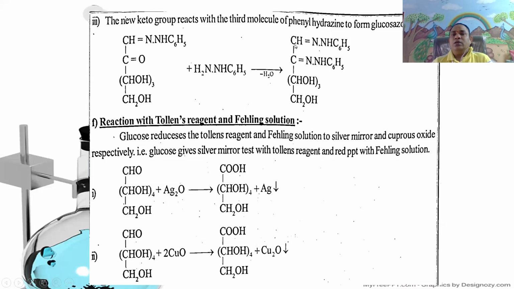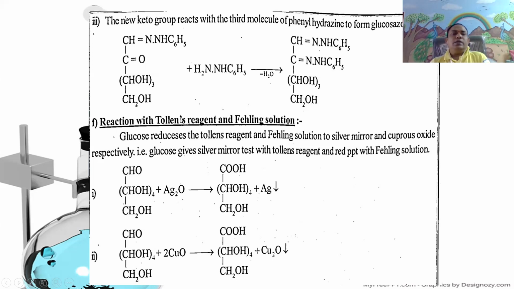That is CH=N-NH-C6H5, C=N-NH-C6H5, CHOH taken 3, CH2OH. It is the osazone of glucose, or it can also be called glucosazone.